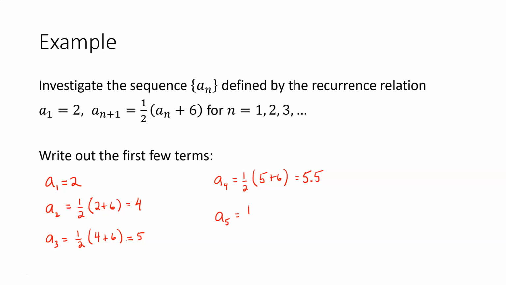So a5 would be 1/2 times, taking our value for a4 that we got, 5.5 plus 6, which is 11.5, times 1/2 would give me 5.75.